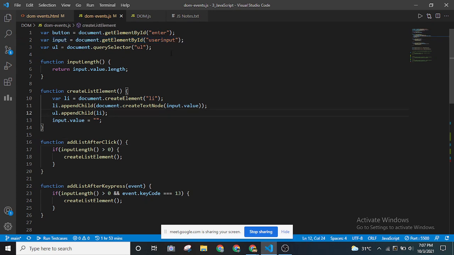As you can see, we grab this UL tag, right? So we are appending the new list item inside this UL. Okay, and we are resetting the input value to an empty string. I'll tell you why we are doing this. I'll show it to you soon.